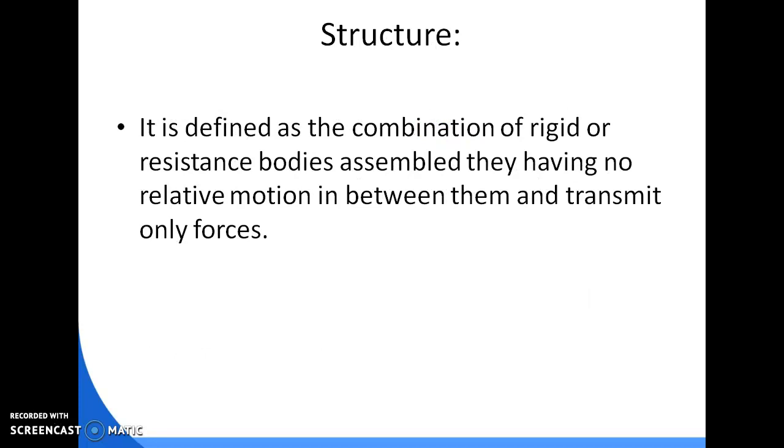First we will discuss structure, which is also known as frame. It is defined as a combination of rigid or resistant bodies assembled so that they have no relative motion between them and transmit only force. This means structures are not able to transmit relative motion. They only transmit force from one part to another. For example, bridges, houses and trusses are all considered structures or frames.